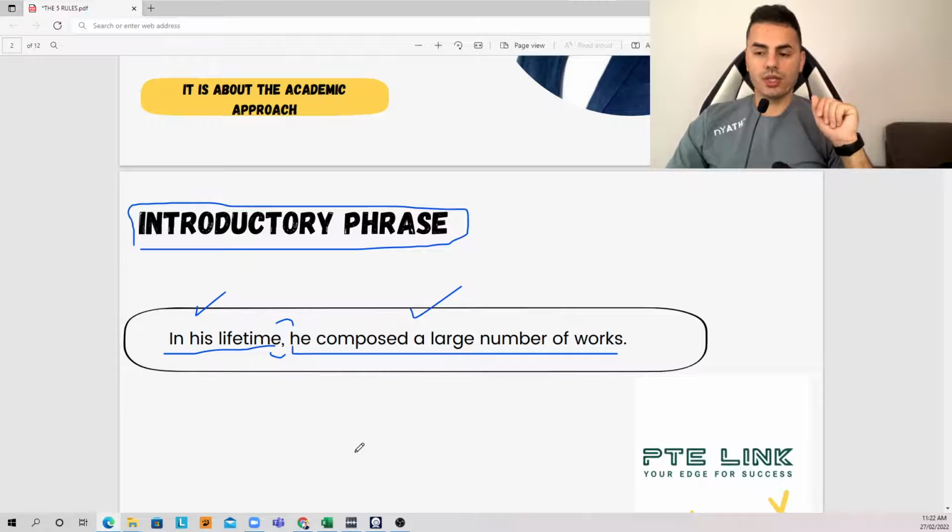Another example, same. Let's go to the sentence. So I'm gonna play the sentence, take a listen to it and see how the comma was placed after the introductory phrase. Here we go.